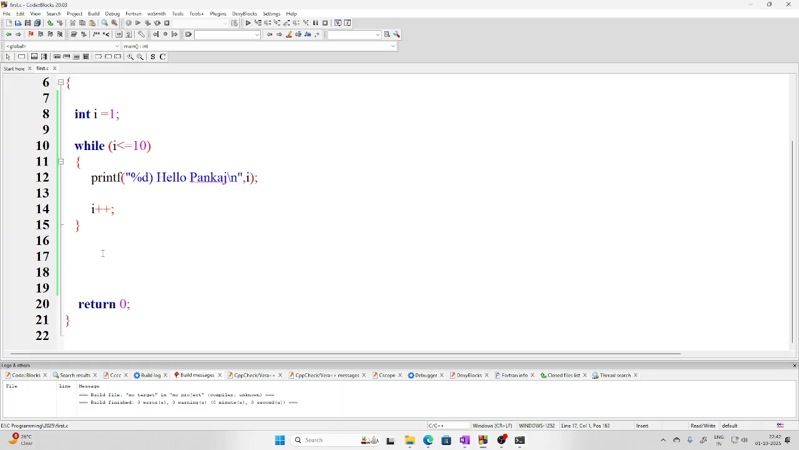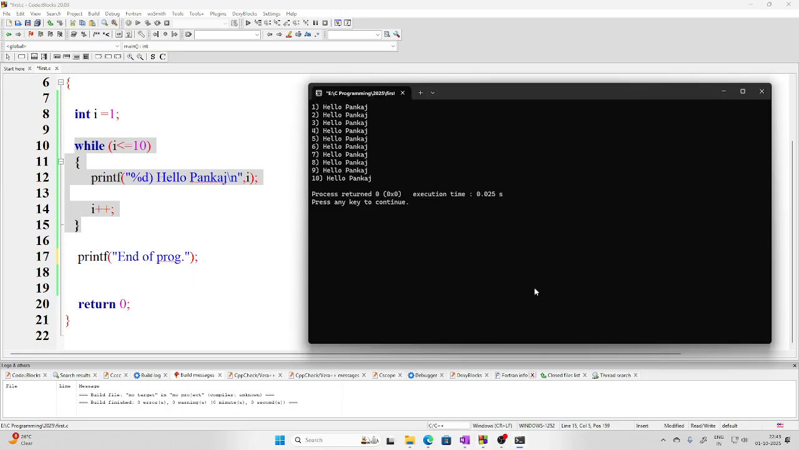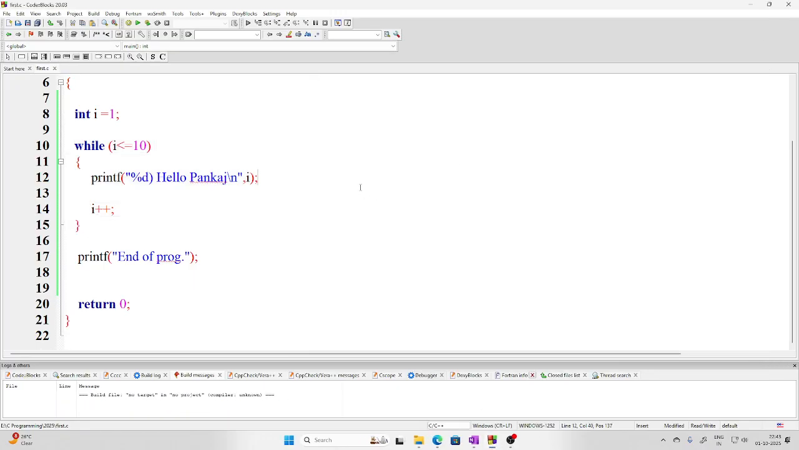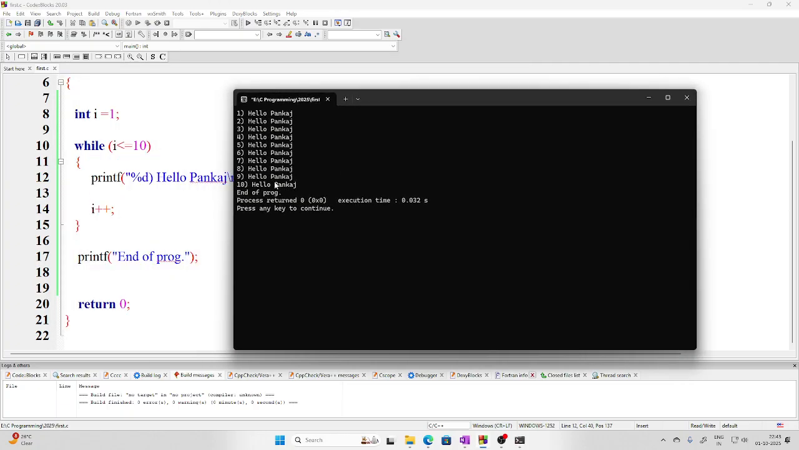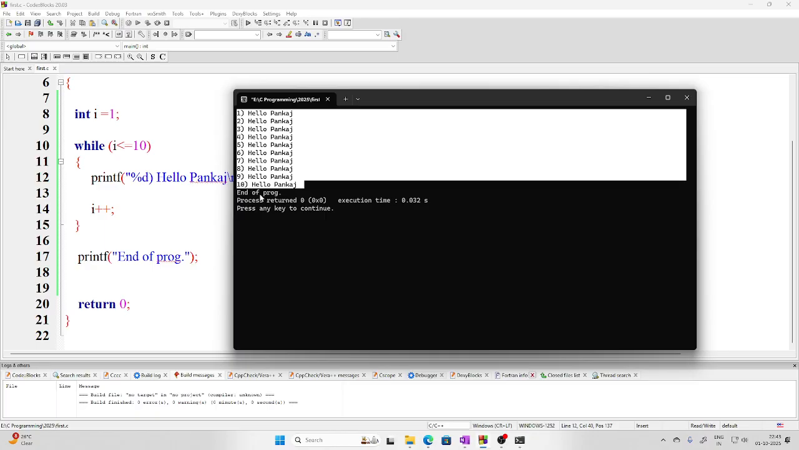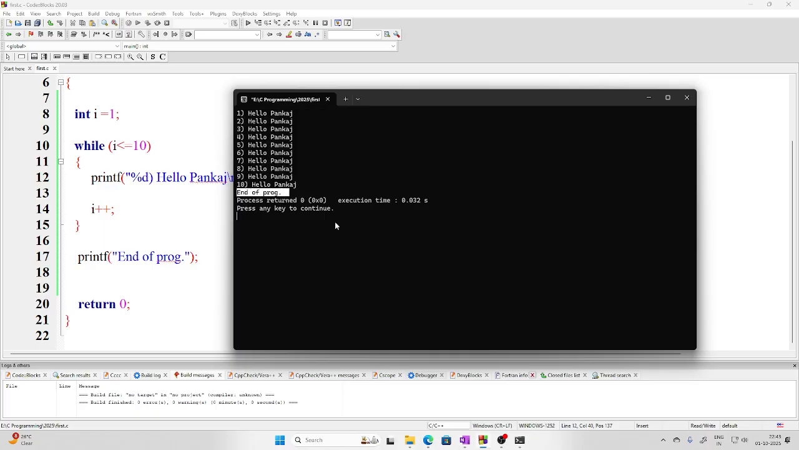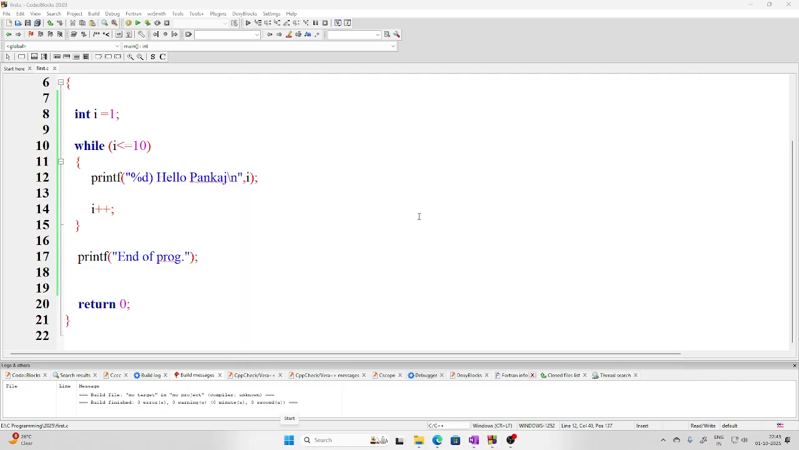And let's say I have written one more statement, printf end of program. This will be printed the moment control, or the flow, comes out of this particular loop. So let me show this to you as well. If I run this program, it will say hello Pankaj 10 times and then it will end the program. The control has come here the moment i becomes 11. So in this way this particular loop works.